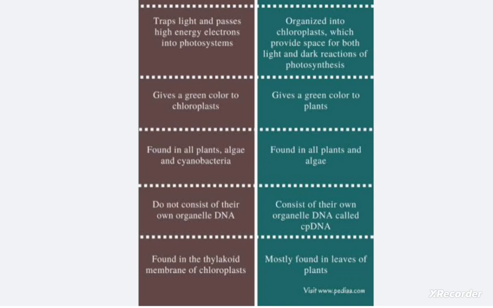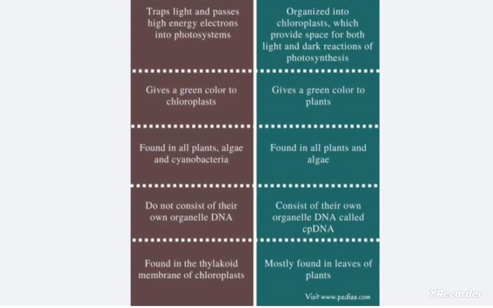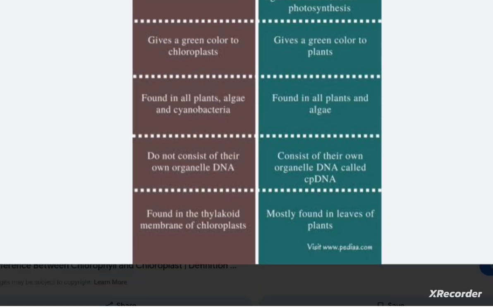Now, chloroplast. Chloroplast is the organelle involved in photosynthesis, organized into grana, which provide space for both light and dark reactions of photosynthesis. It gives a green color to plants and is found in all plants and algae. It consists of its own organelle DNA called cpDNA, mostly found in leaves of plants.